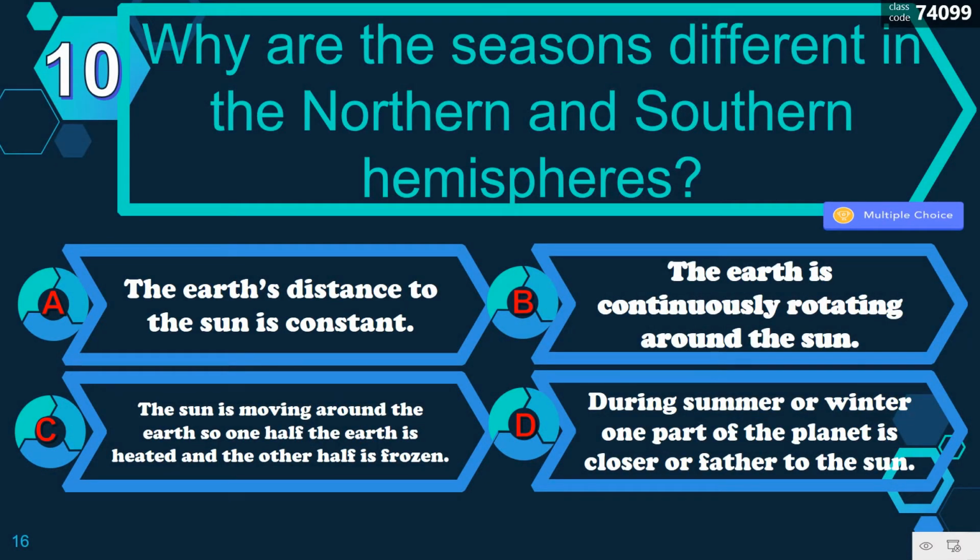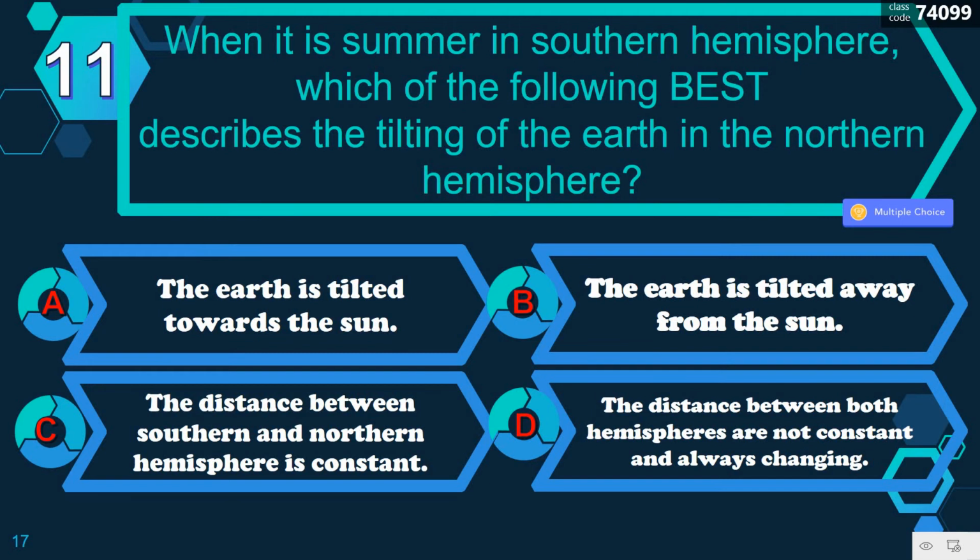Number 10 question. Why are the seasons different in northern and southern hemispheres? A, the Earth's distance to the sun is constant. B, the Earth is continuously rotating around the sun. And C, the sun is moving around the Earth, so one half of the Earth is heated and the other half is frozen. Or letter D, during summer or winter, one part of the planet is closer or farther to the sun. Correct. It's letter D.